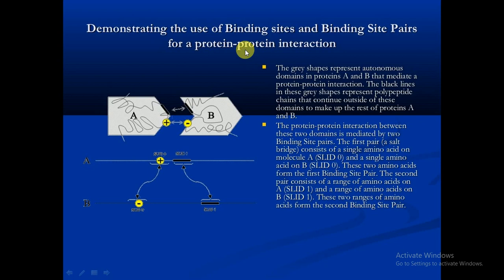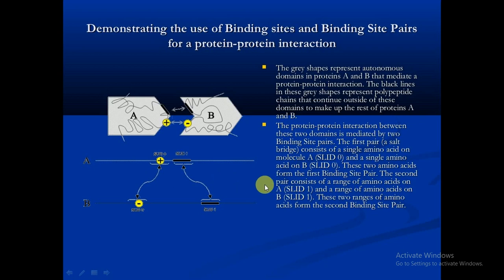The first pair, a salt bridge, consists of a single amino acid on molecule A and a single amino acid on B. So these two are interacting here like this. These two amino acids form the first binding site pair.